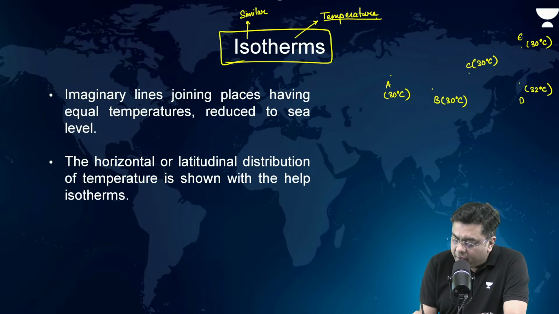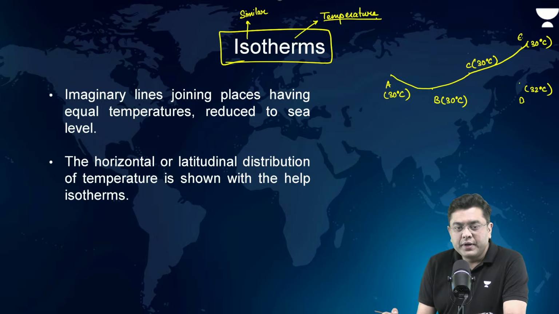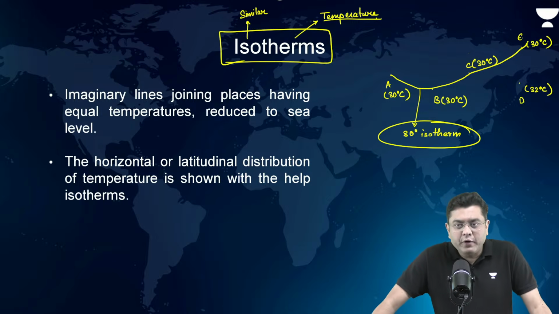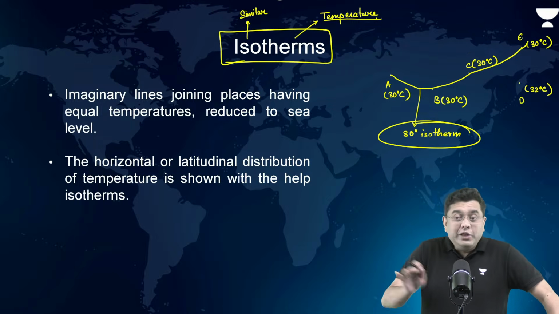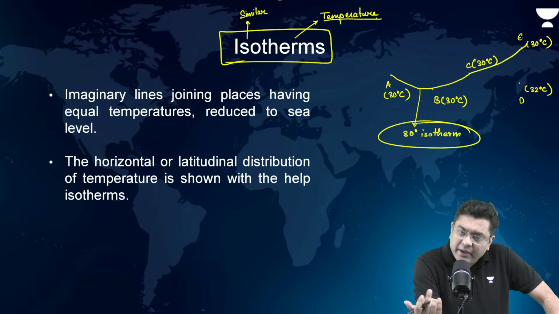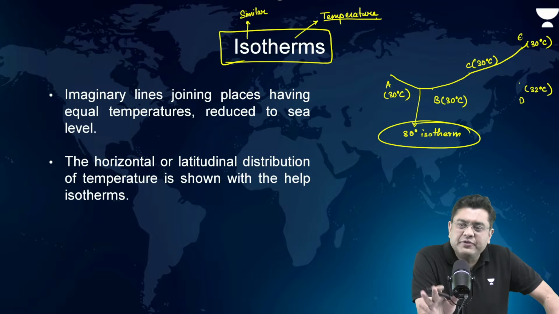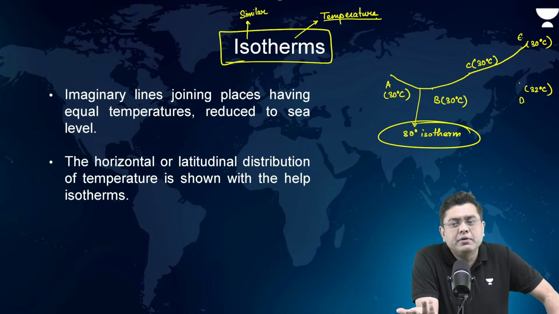So the isotherm will basically be a line like this. This will be referred to as the 30-degree isotherm. That means all the places that it joins will be places having 30 degrees Celsius. So automatically you can conclude that any place which lies on the 30 degrees Celsius isotherm would have a temperature of 30 degrees Celsius.